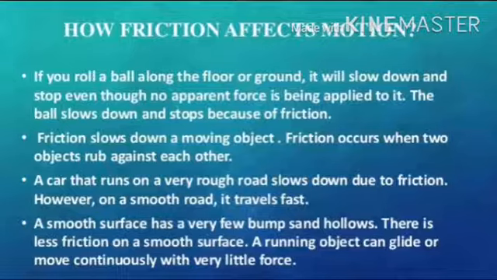A car that runs on a very rough road slows down due to friction. However, on a smooth road, it travels faster. A smooth surface has very few bumps and hollows. There is less friction on a smooth surface. A moving object can glide or move continuously with little force.